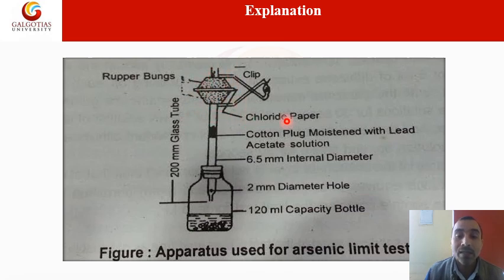You can see written here mercuric chloride paper, and its tube diameter is 2 mm. Whatever tube we use for performing the limit test for arsenic, its length is 200 mm, a glass tube, and its internal diameter is 6.5 mm. The internal diameter means the tube's inside diameter is 6.5 mm, and the external diameter is 8.5 mm. So it is a Gutzeit apparatus that is used only for performing the limit test for arsenic.